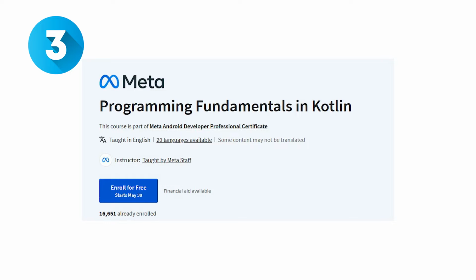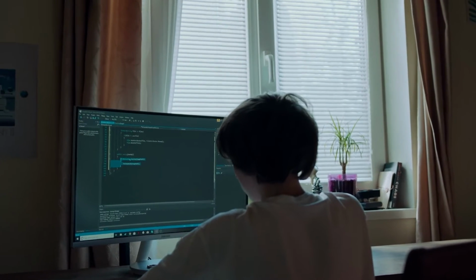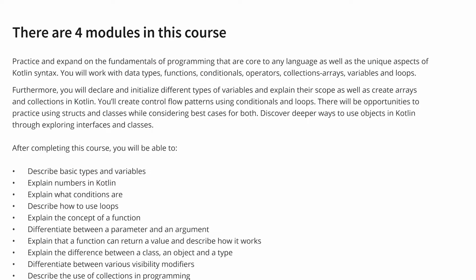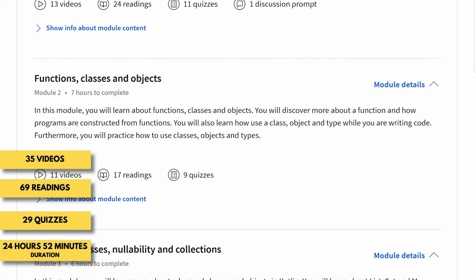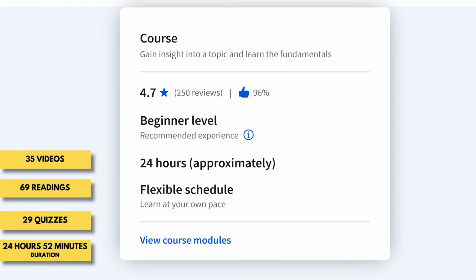The third one is Programming Fundamentals in Kotlin. Practice and expand on the fundamentals of programming that are core to any language as well as the unique aspects of Kotlin syntax. You will work with data types, functions, conditionals, operators, collections, arrays, variables, and loops. This course has 35 videos, 69 readings, and 29 quizzes. You can complete this course in 24 hours and 52 minutes.